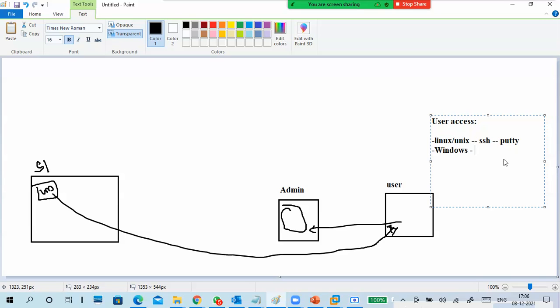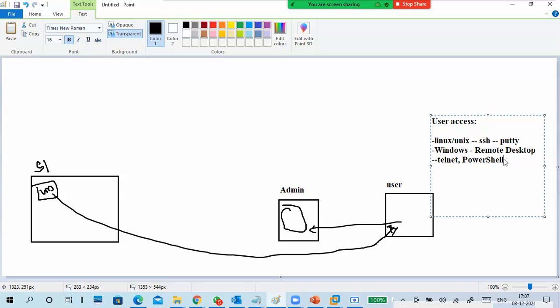How do you access a remote Windows machine? Because it's Windows, a desktop environment, generally we use Remote Desktop. Normally, in CLI mode, if you want, Telnet, and the powerful one is PowerShell.